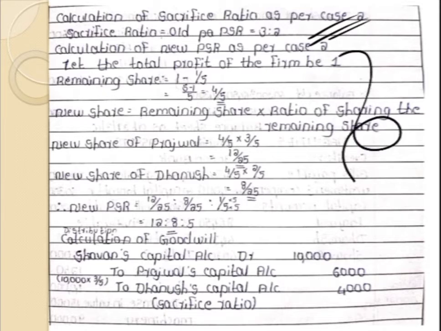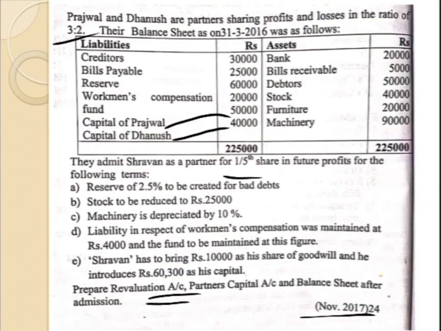Actually here we need not calculate the new profit sharing ratio because we are not going to prepare the memorandum revaluation account and the new profit sharing ratio is not going to be used in any other adjustment. If you want to calculate, you can show the calculation as a second working note, again as per case 2. Okay, but that is not required actually. Then let us see the other adjustments.